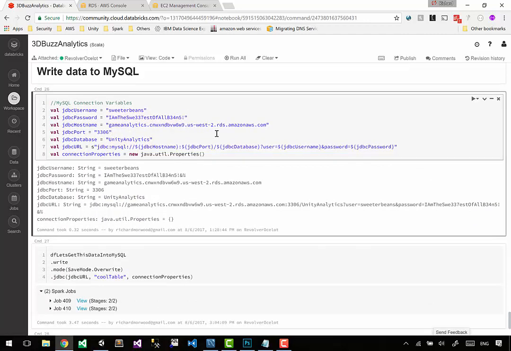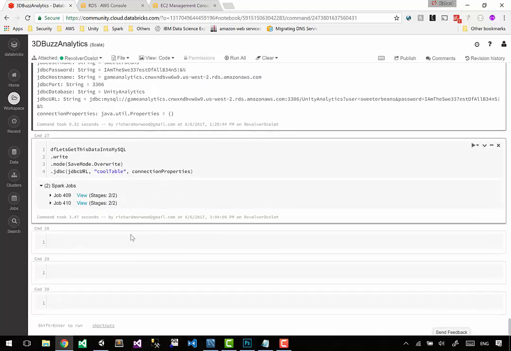Unity needs somewhere to connect to, so it's going to go to a web API. That web API needs to get the data from somewhere, so it's going to pull it from our MySQL database, and MySQL needs to get some data from somewhere, so Spark is going to write it there. Spark is going to pre-calculate things that we want to have. Now I'm going to say pre-calculate things, all it really means is it's a sum of things that happened.